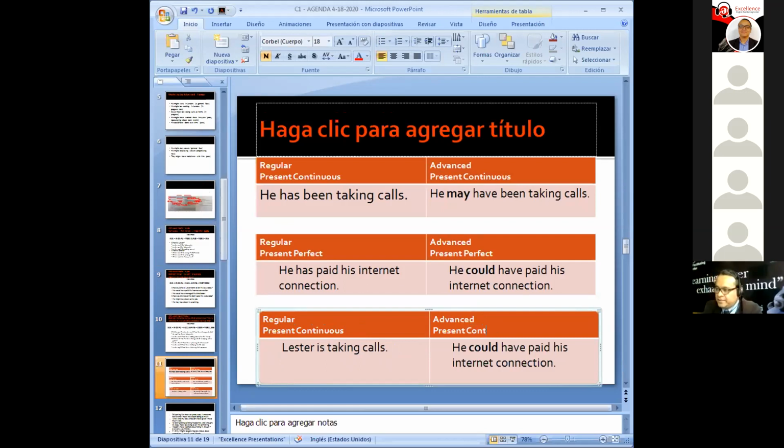Advanced present continuous would be Lester could be taking calls. And here we have the modal verb in between the subject and the verb be. Do you see that?